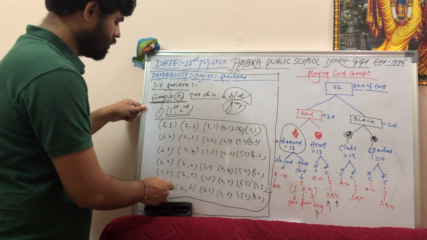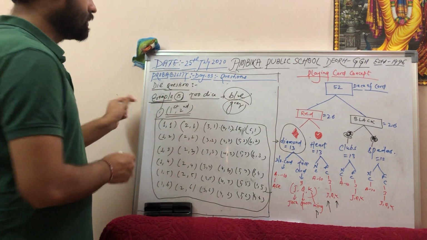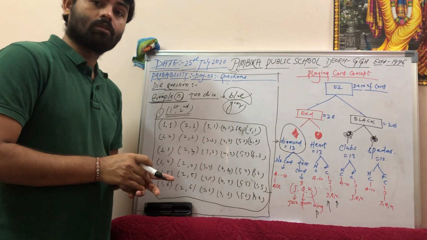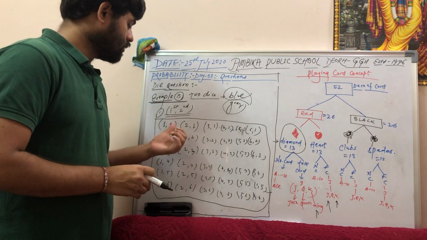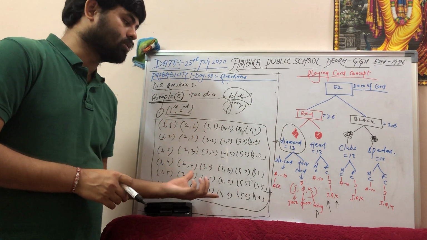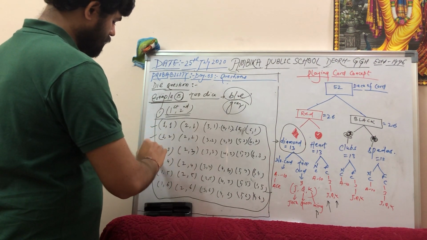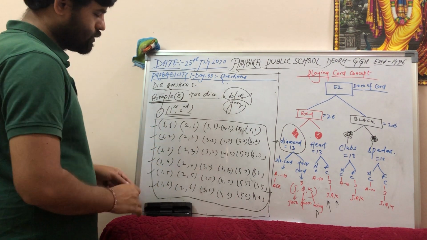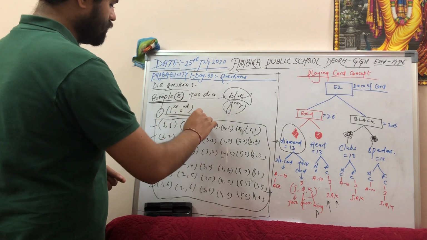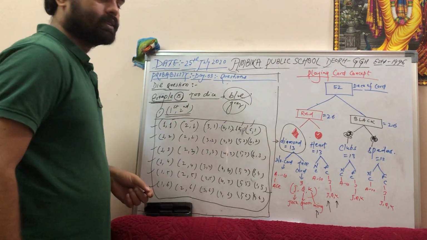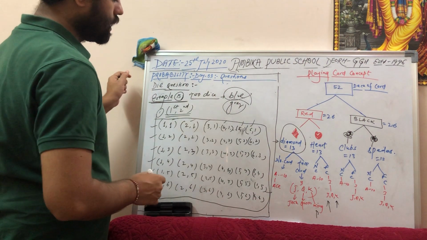So if you will see all this output, this is the possible outcomes on throwing a single dice. See, no, double dice. If you are throwing a double dice, then this is the possible outcomes. So how many possible outcomes are there? 1 2 3 4 5 6. 6 rows are there. 1 2 3 4 5 6. 6 columns are there. So what will be the product?